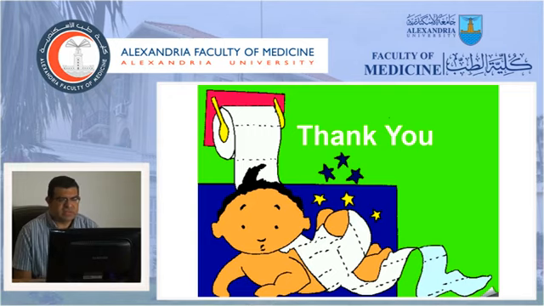The second type is persistent diarrhea, which starts as an infectious diarrhea and persists because of a risk factor in this child associated with malnutrition and persistence of the infection and with impairment of absorption. And it is treated by giving a special type of formulas to improve the nutritional status. The third type is chronic diarrhea, which is non-infectious due to inflammation, allergy, or congenital abnormality of the small intestine. This is the end of our lecture, and thank you very much.